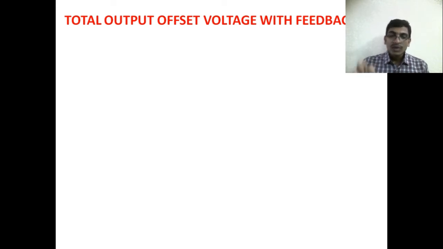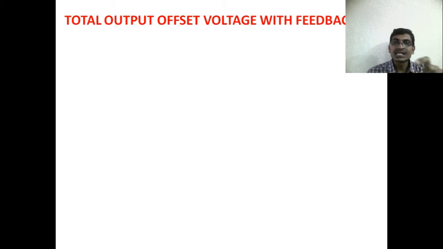So why is this output offset voltage coming? Because of some input offset voltage that is present at the input side of our op-amp. This input offset voltage is the voltage applied to the input of our operational amplifier in order to make the output 0. In order to remove the error, we have to apply some input voltage to our operational amplifier.